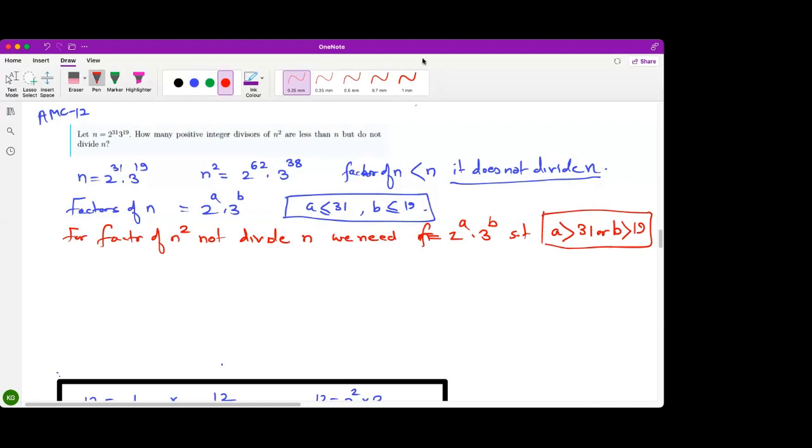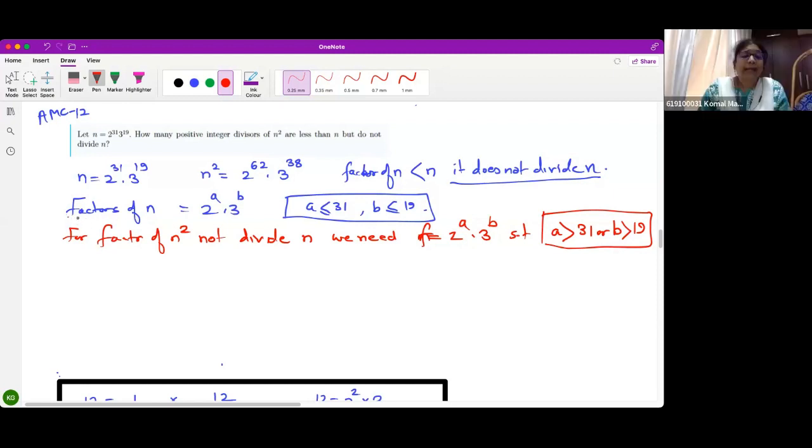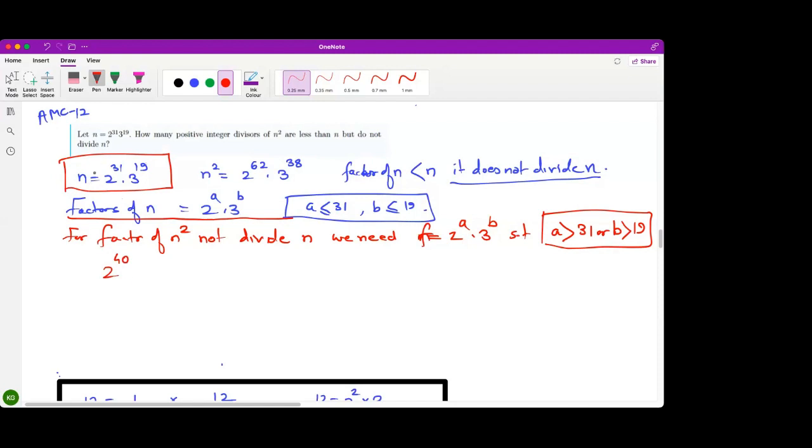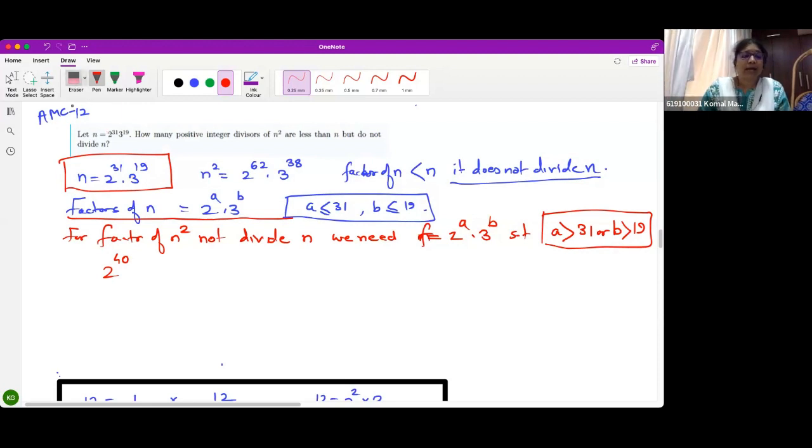I didn't understand why a has to be less than 31 and b has to be less than 9. For factors of n, beta, n is this, correct? So if a is greater, if I take 2 raised to 40, is it dividing this? No, right? Okay, understood? For example, 2 raised to 40 will not divide n. This is the symbol of not dividing n. Okay, followed?